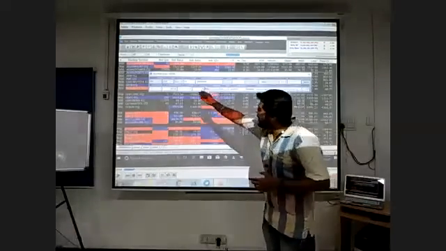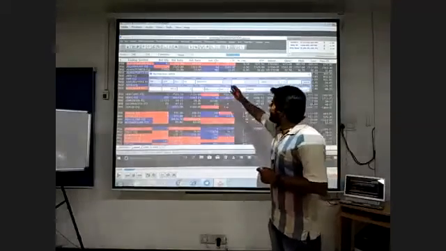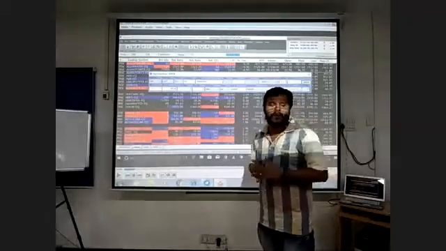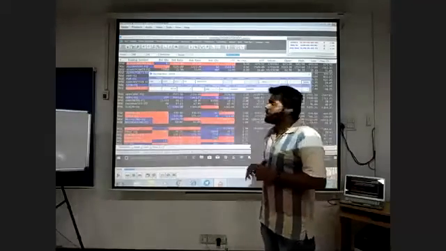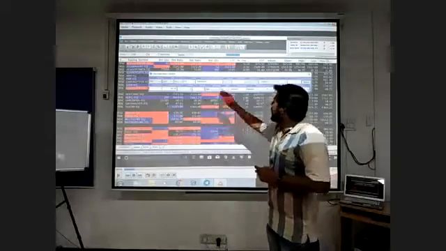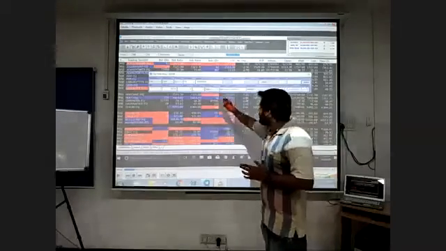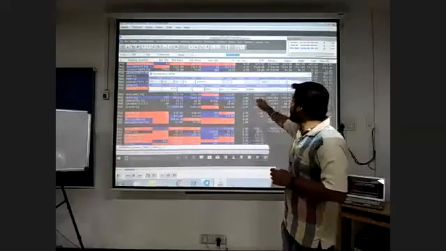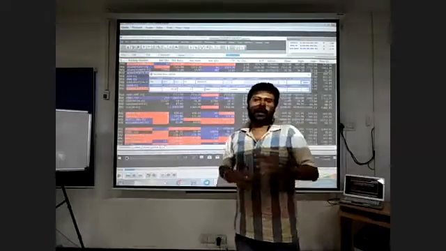Here you can see the exchange, order type and symbol. Symbol means which company I am going to buy, and then how much quantity, price and product type. I will explain what these things are. After that, I have to give the client code for each and every client. Sir has already explained this.